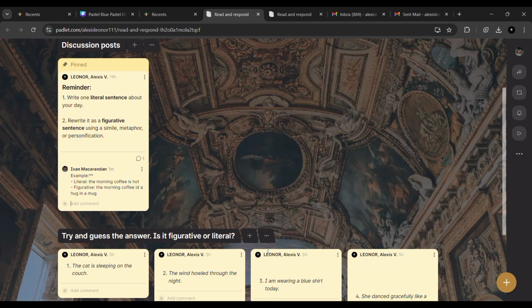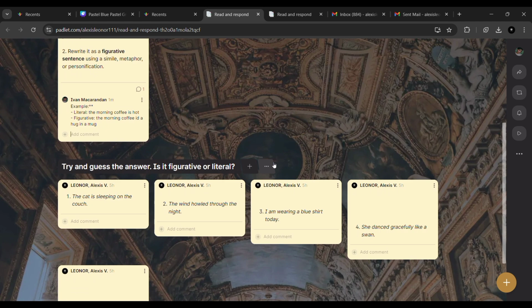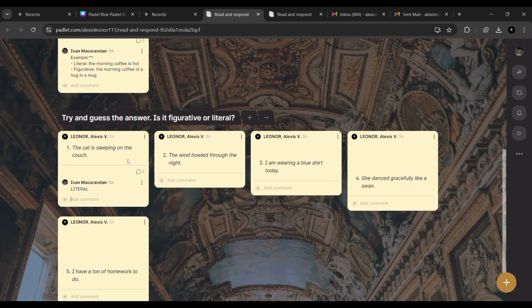Now, let's see what you've got. I'll show you a few sentences and you'll decide if they are literal or figurative. You have 5 seconds to decide each one. Ready? Number 1. The cat is sleeping on the couch. The answer is literal because it's just telling us where the cat is.